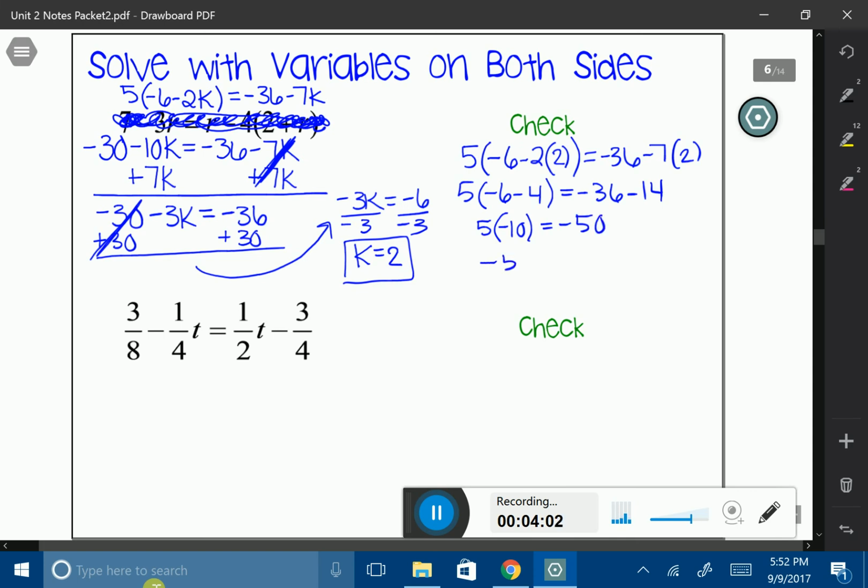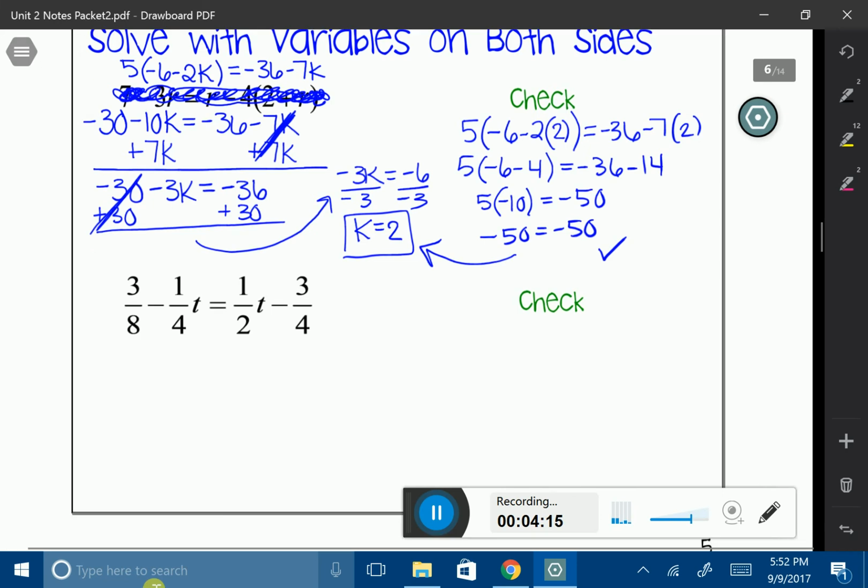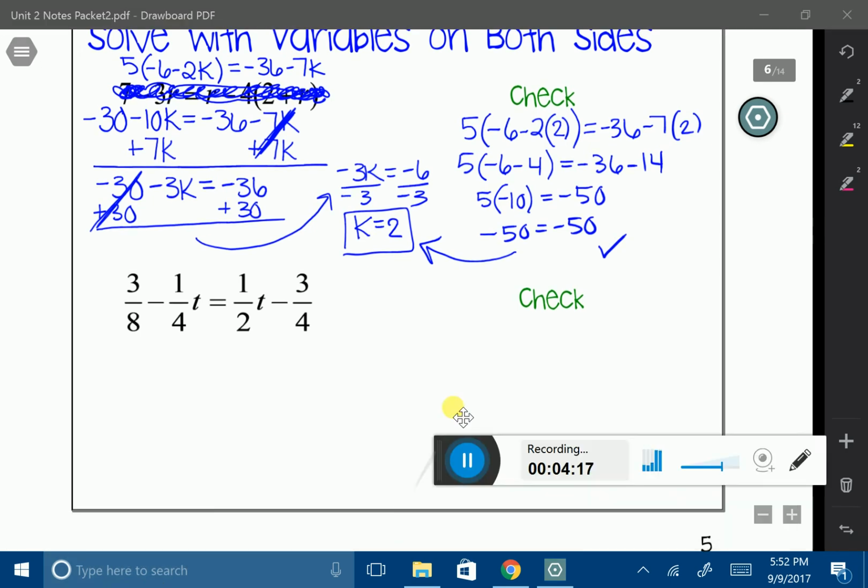And we do get negative 50 is equal to negative 50. And because those two numbers are the same, what that means is that the number that I got for my answer, k equals 2, is exactly correct. So let's look at a more complicated problem.